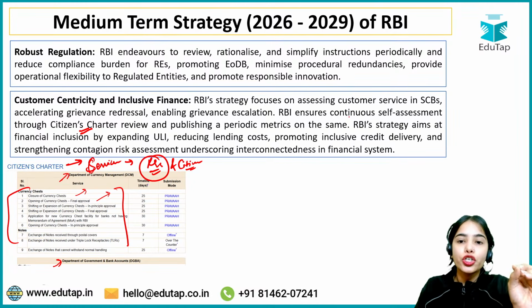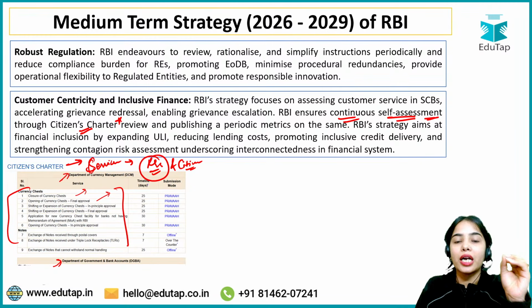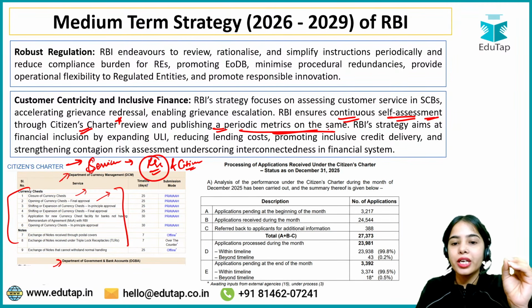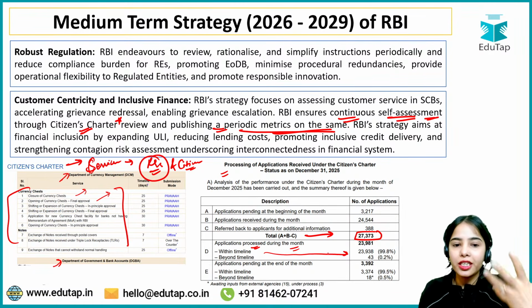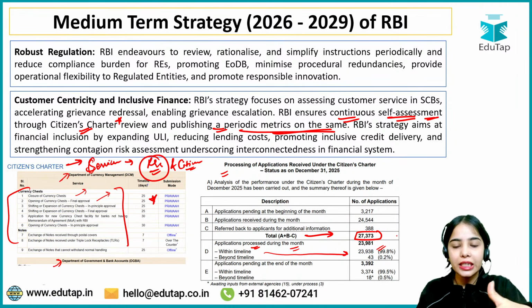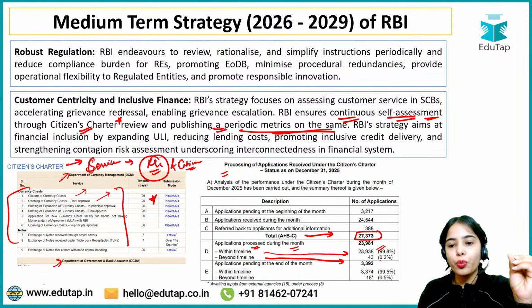Now, RBI ensures continuous self-appraisal, the self-assessment, through the Citizen Charter review. And the RBI also publishes a periodic metric on the same: how many applications the RBI has got, and out of the applications processed during the month, how many were completed within the timeline. That is, 99.8% of the applications were within timeline, but 0.2% went beyond timeline.